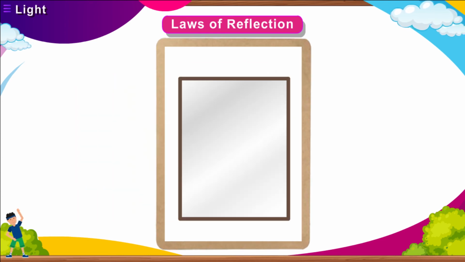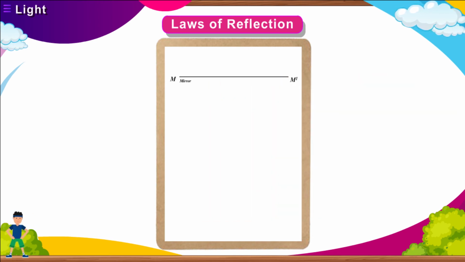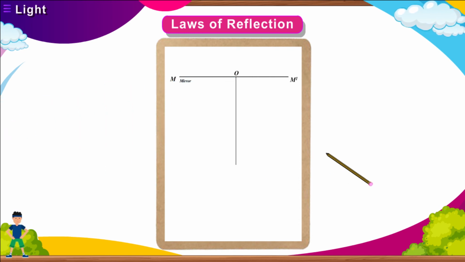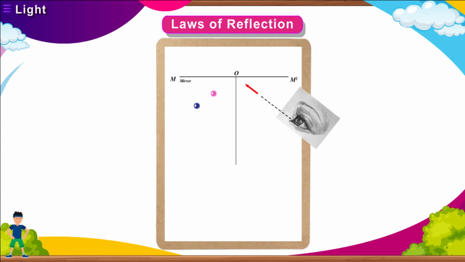Place a plane mirror on a drawing sheet and mark its edge with a pencil. Remove the mirror and with the help of a set square, draw a perpendicular from a point O on the line of the mirror. Place the mirror back on the line. Take two pins and place them in front of the mirror, one on the side of the perpendicular and one behind the other. Observe the images of the pins from the other side of the perpendicular line.